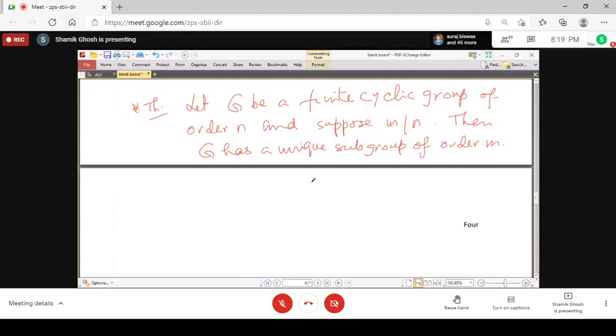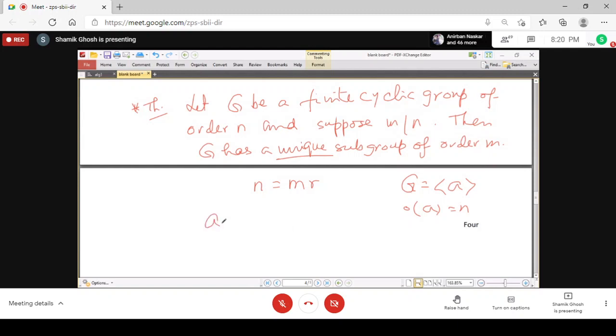Not only for every divisor does there exist a subgroup, there exists only one subgroup. That is the theorem. So suppose m divides n, and then you have that n equals m into, say, some r. Now G is a finite cyclic group, so suppose G is generated by A, and then you know that the order of A is equal to n.